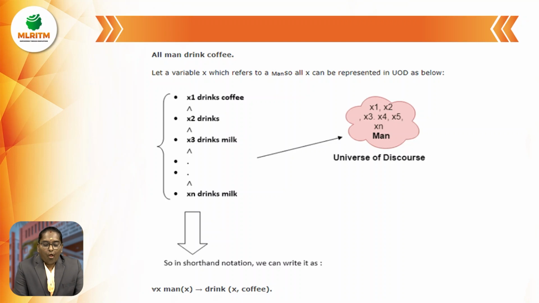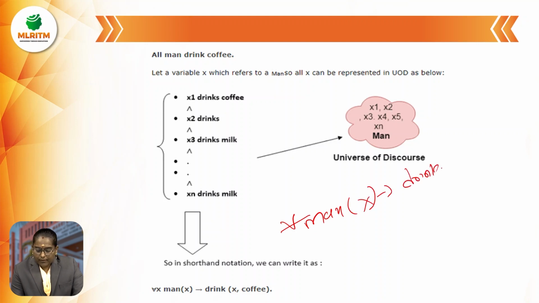Next example, all men drink coffee. Let variable x refer to a man. So all x can be represented in the UOD, the universe of discourse, as below: x1 drinks coffee, and x2 drinks coffee, and x3 drinks coffee, and so on, xn drinks coffee. In short notation we can write: for all x, man of x implies drink of x, comma, coffee.